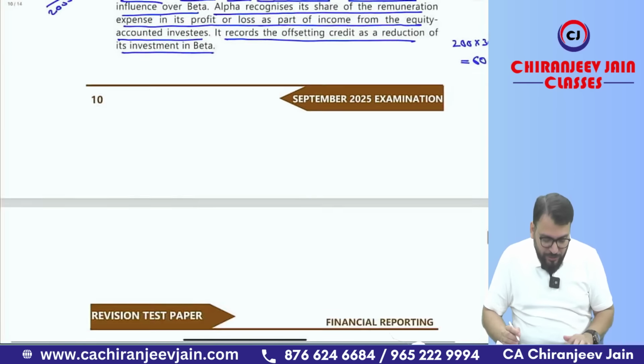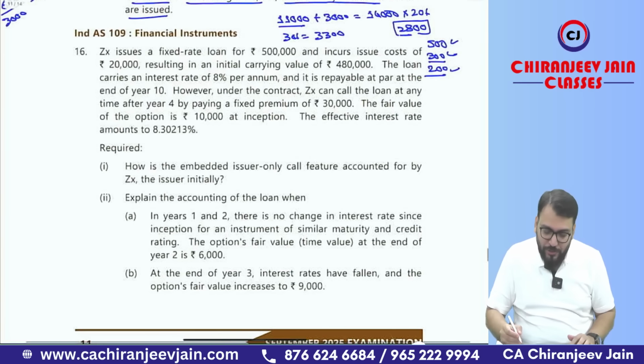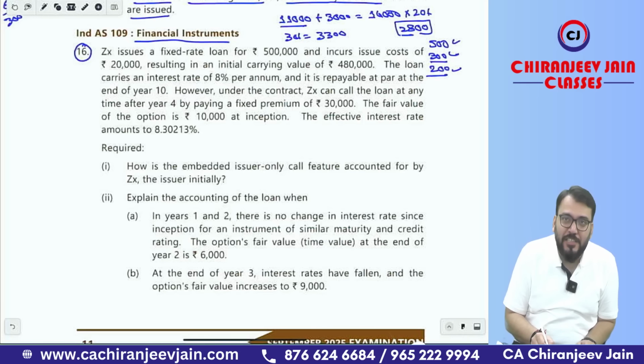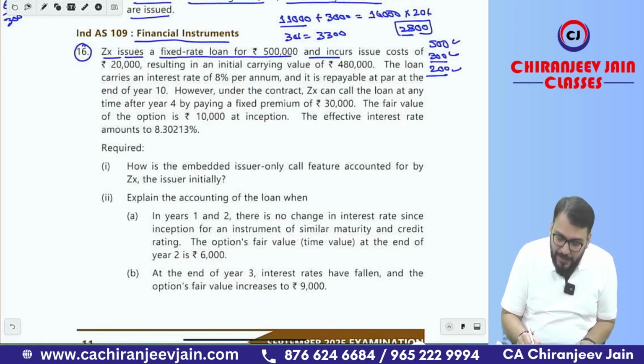Now let us come to the next question. The next question is also a very good question. Once again, a new question, question number 16. That is related to financial instruments, and this question is of embedded derivative. ZX issues a fixed rate loan for rupees 5 lakh and incurs issue cost of 20,000, resulting in an initial carrying value of 4,80,000, because of course this 20,000 will be deducted from this financial liability of 5 lakh.